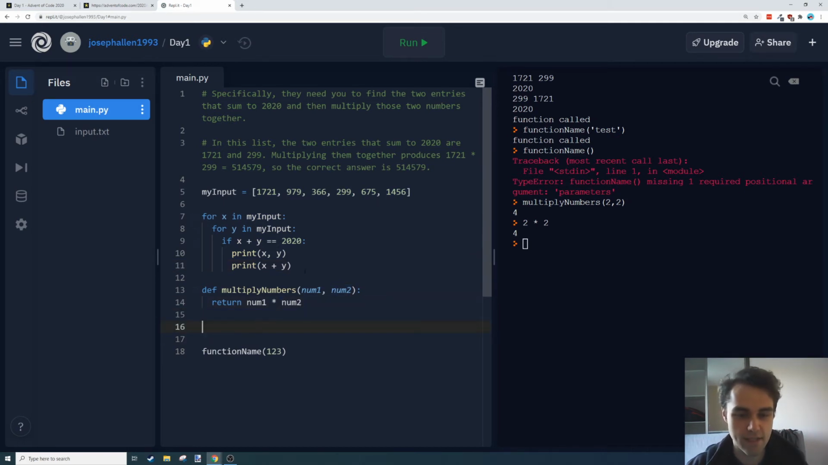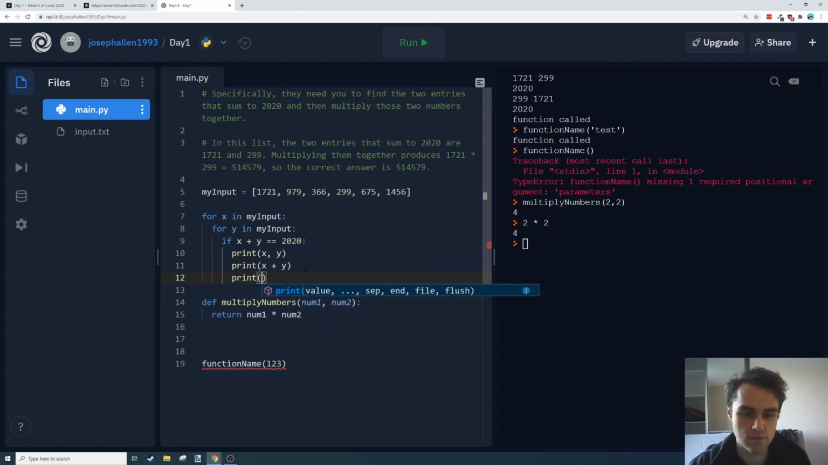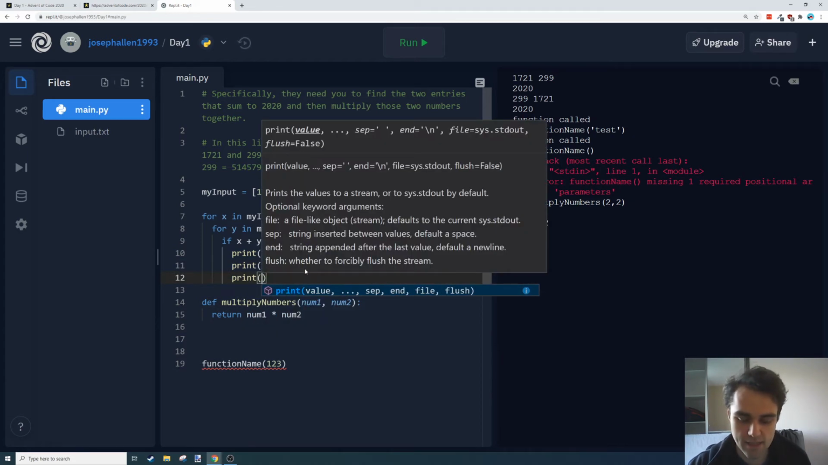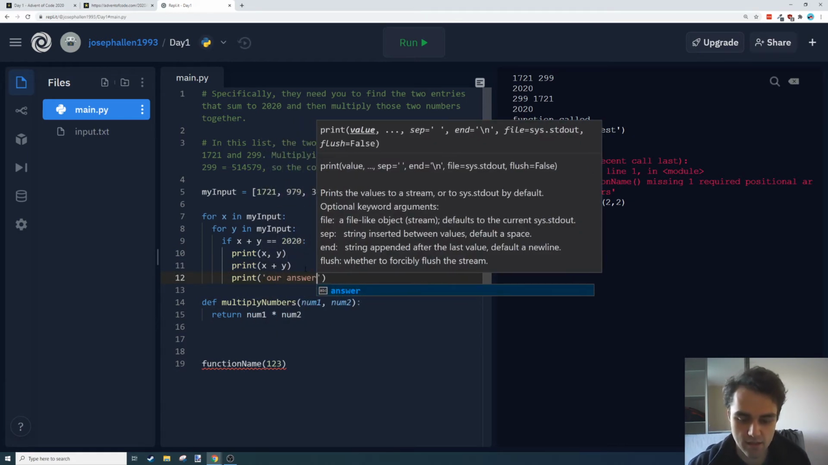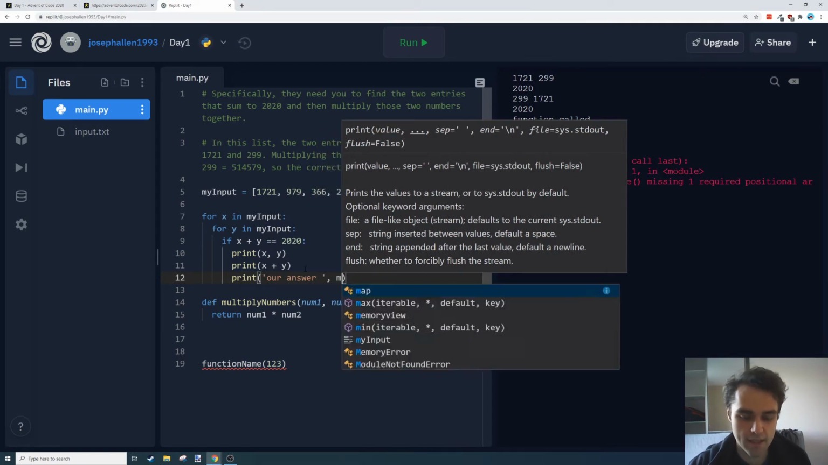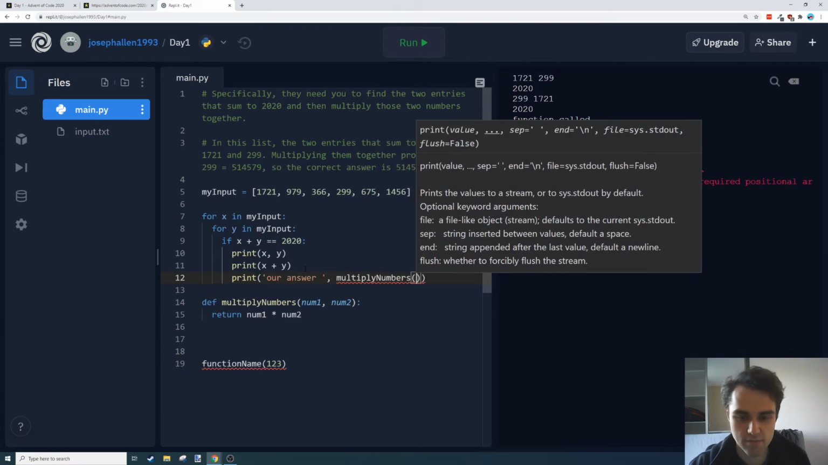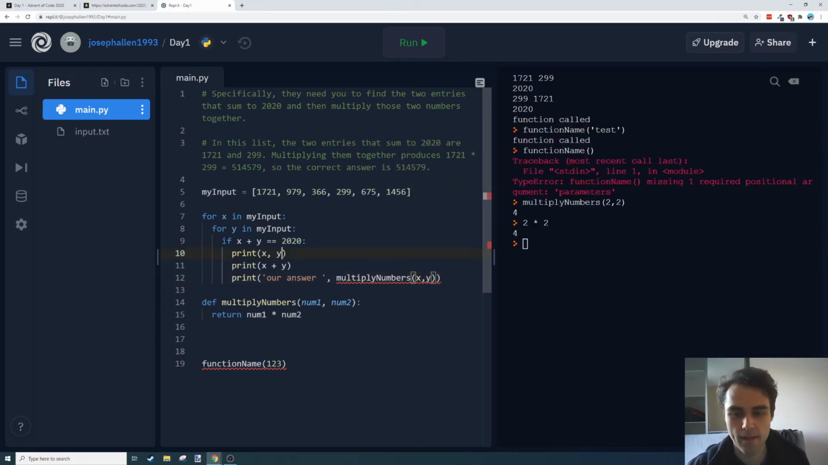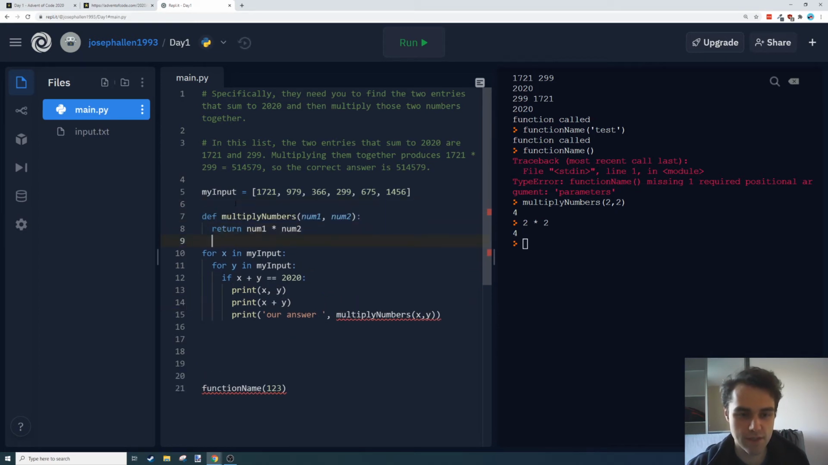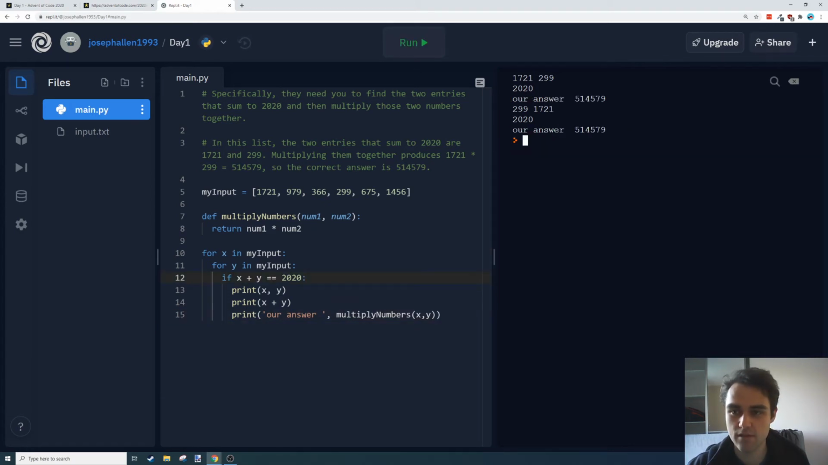So I'm going to leave multiply numbers out, and we can call print, I'm going to say our answer, comma, and then call that function there, multiply numbers, x comma y. And that's complaining because it doesn't exist yet, I believe. So I'm going to move this function up here, since function name no longer exists. Now when I run it, we get our answer as well, which we've seen in our test case there is correct.